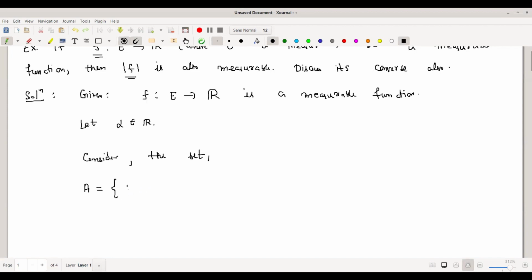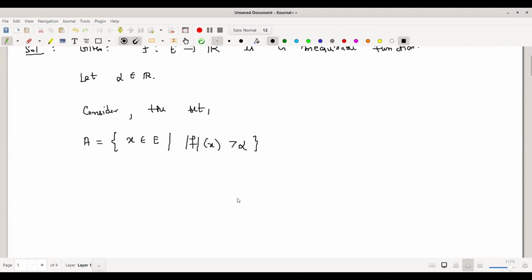A is the set of all those points of E for which mod f of x is strictly greater than alpha. This is by our definition. Now it all depends upon alpha.